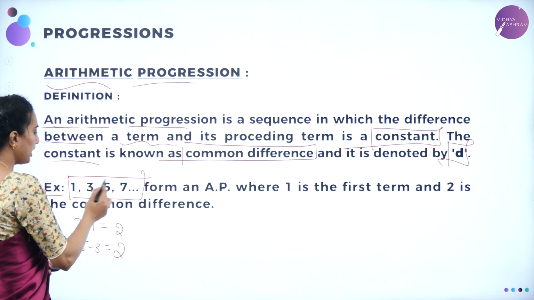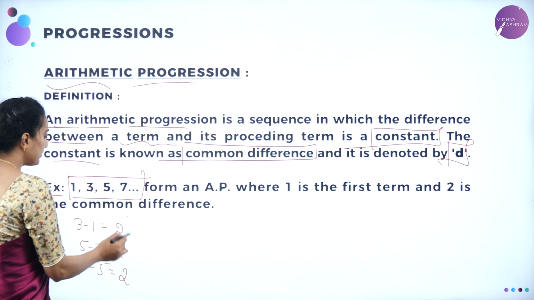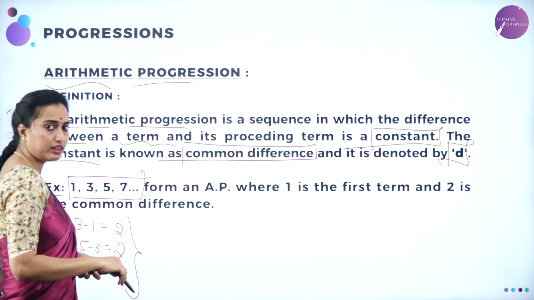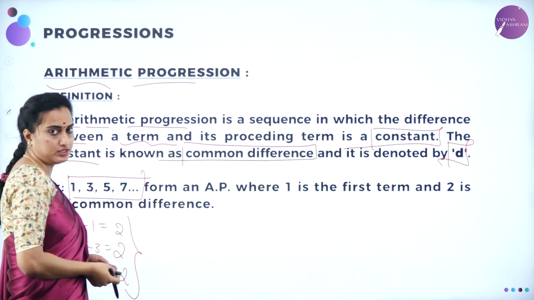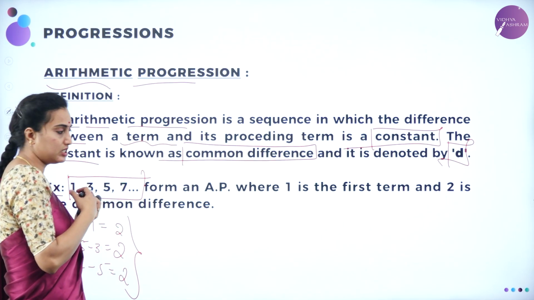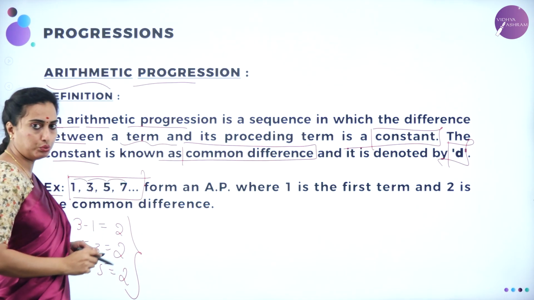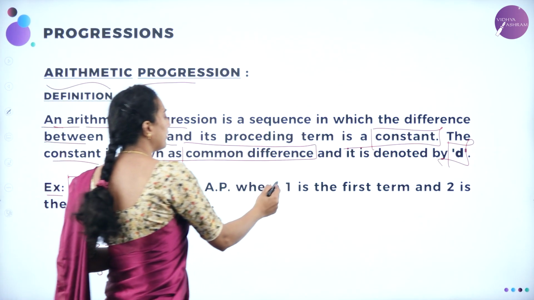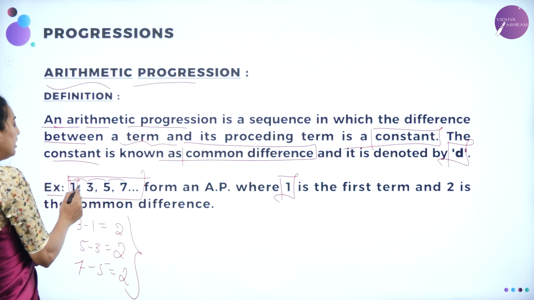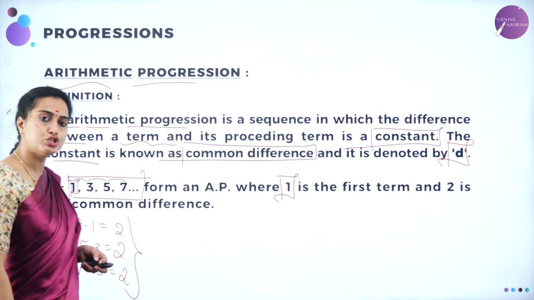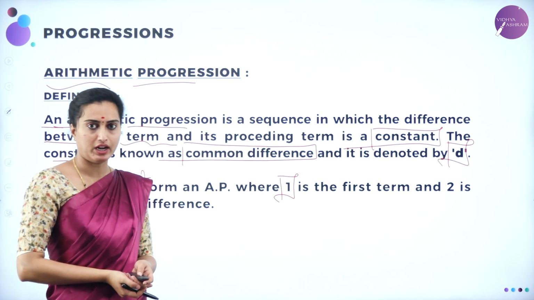You can see here 7 minus 5 is also 2. So you are going to have the same constant. If you take the difference between the second term and the first term, that is the preceding term. And also here you can take the difference, which is 2, where 1 is the first term you are having. See, the first term we are going to name as 1 and the difference is nothing but 2, that is D. This is an AP, understood?